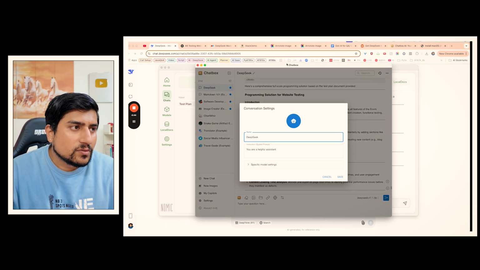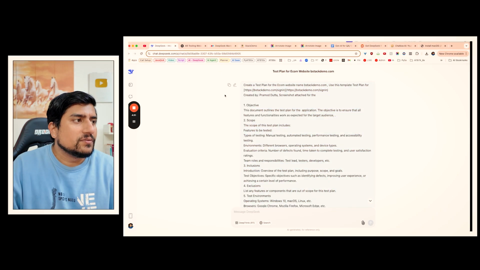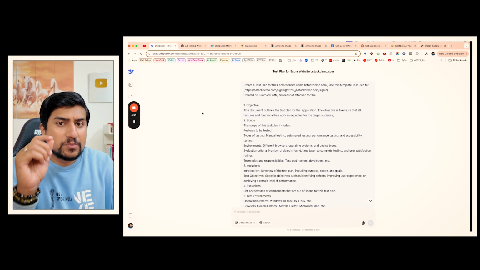So on the chat, on the ones, right? I'm showing you both of them, how super easy it is to develop, or even basically use it. So let me show you the comparison.